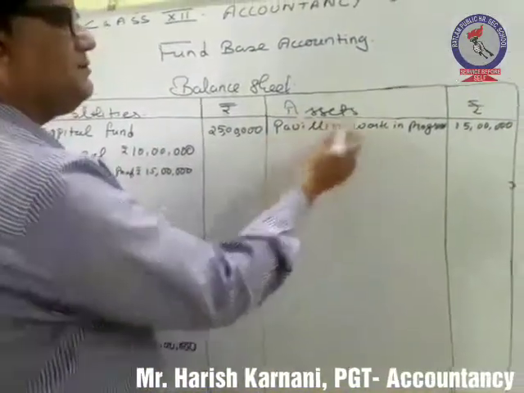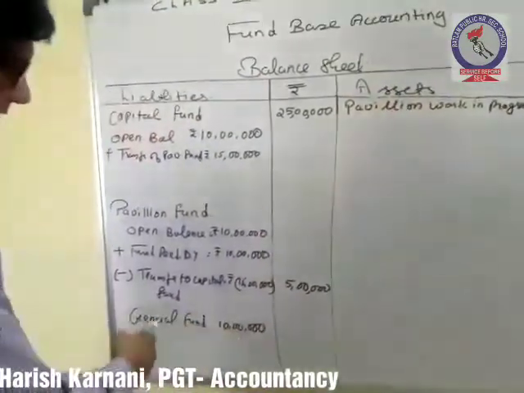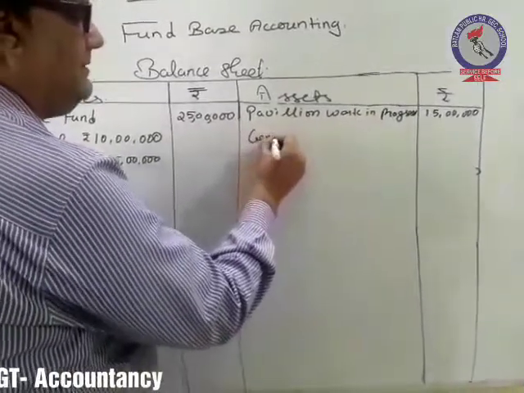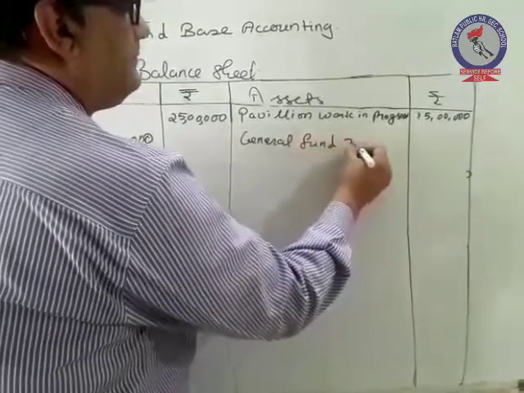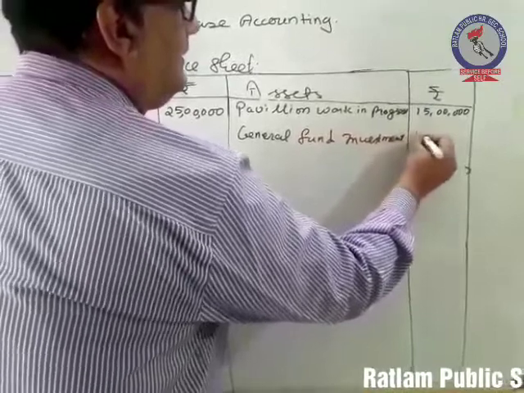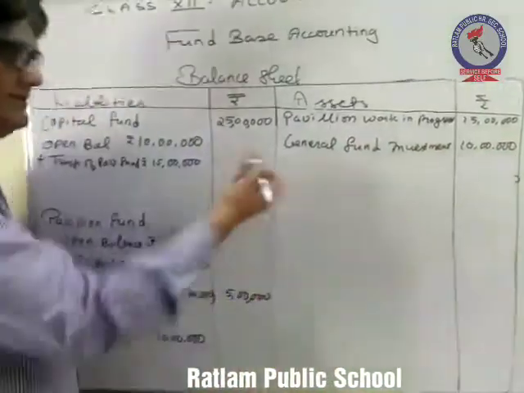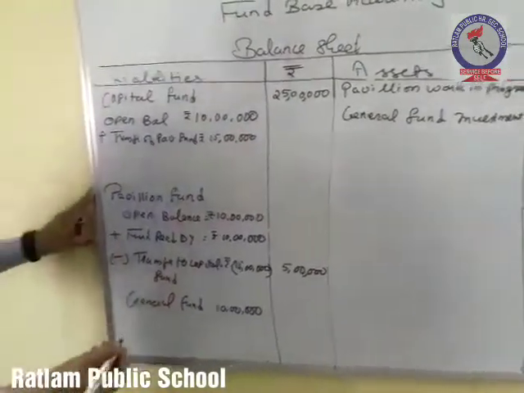So we will show the investment of general fund on the asset side also, as general fund investment, let's say 10 lakh rupees, and on this investment we have earned an interest of rupees 1 lakh.